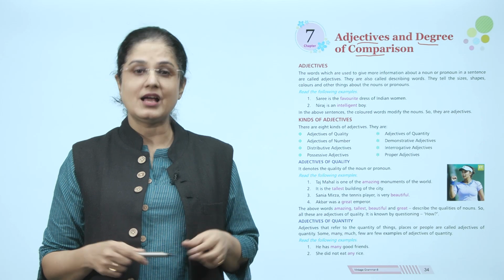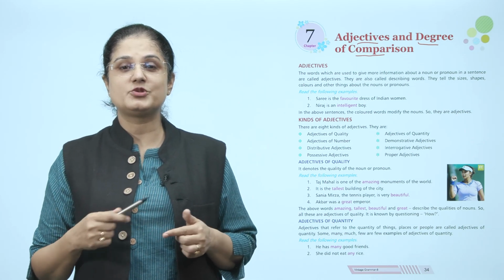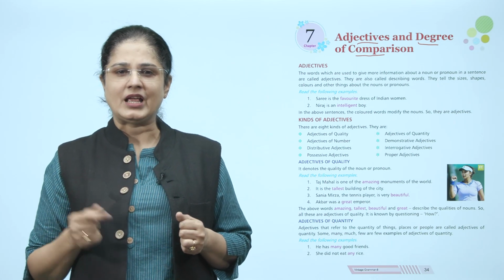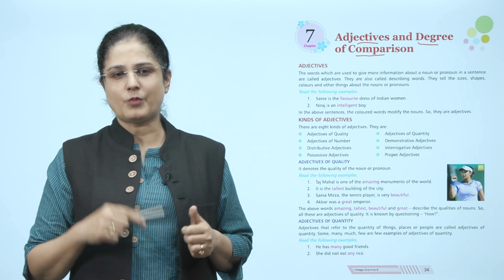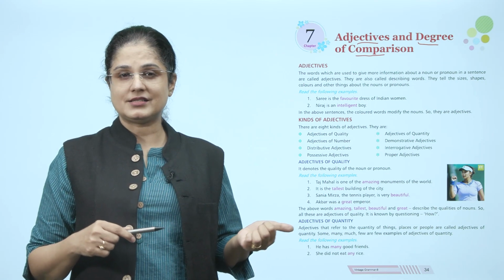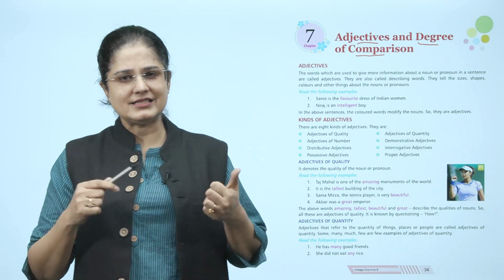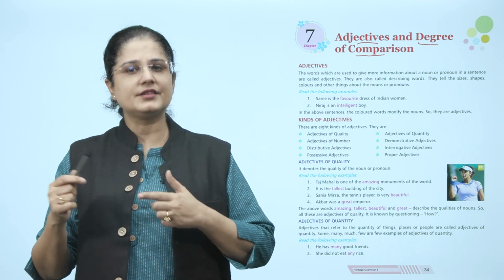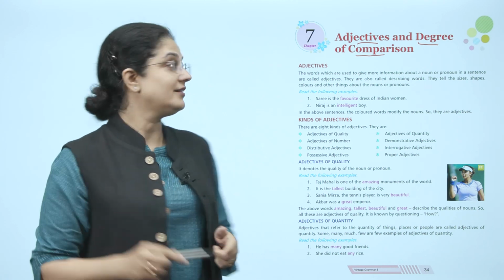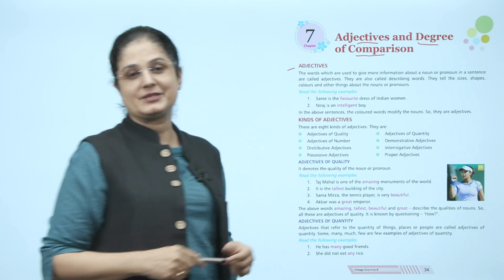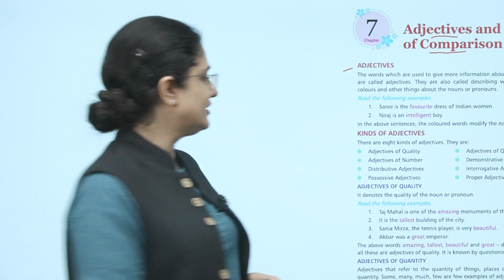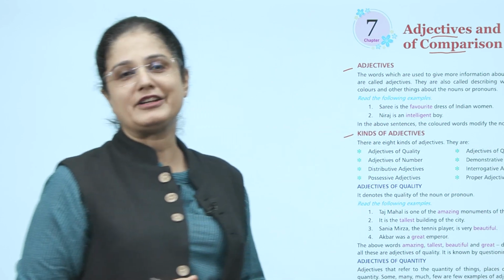For example, sari is the favorite dress of Indian women. Neeraj is an intelligent boy. In these sentences, favorite and intelligent modify the nouns. So they are adjectives. We will now look at the different kinds of adjectives.